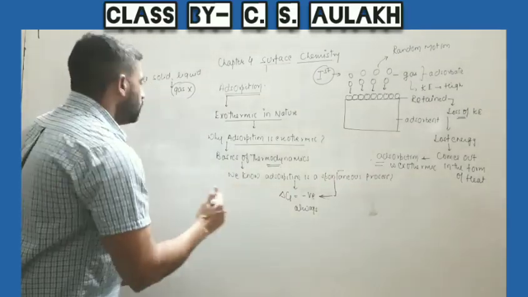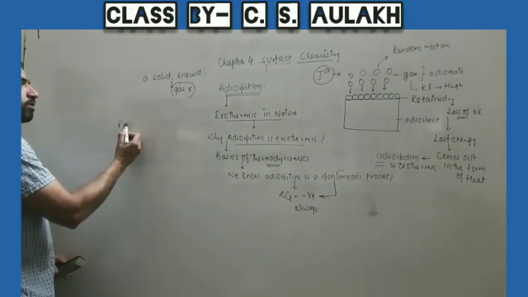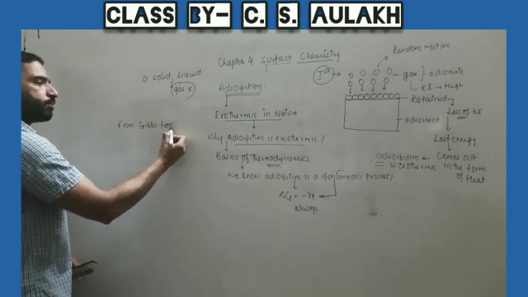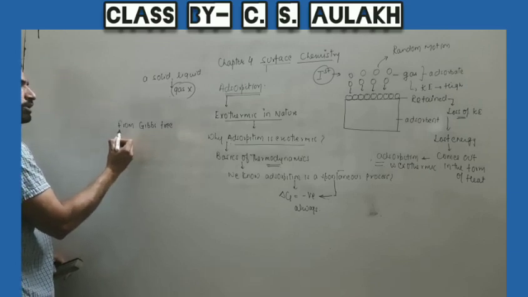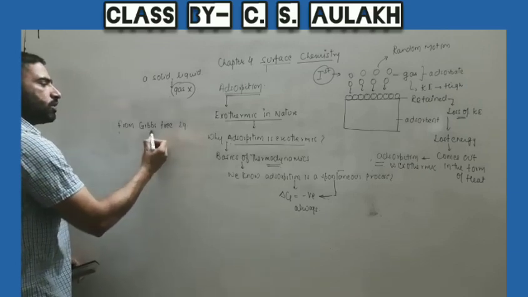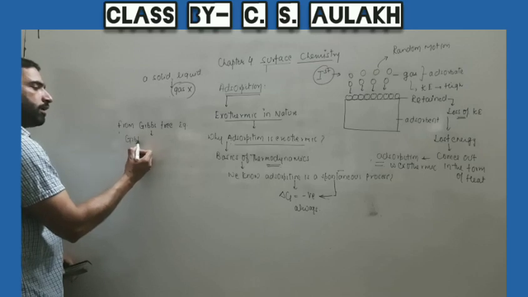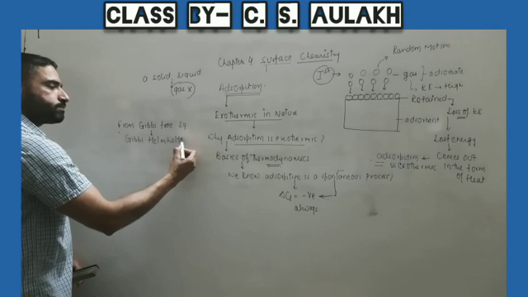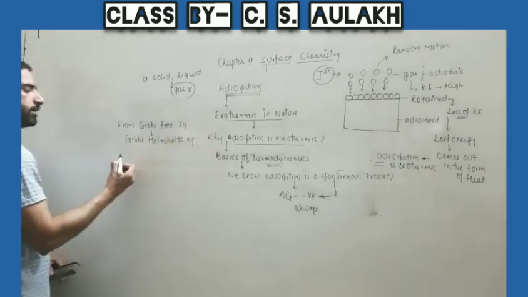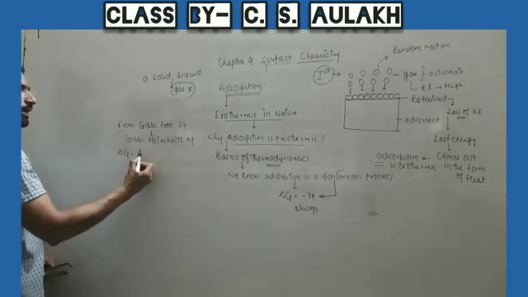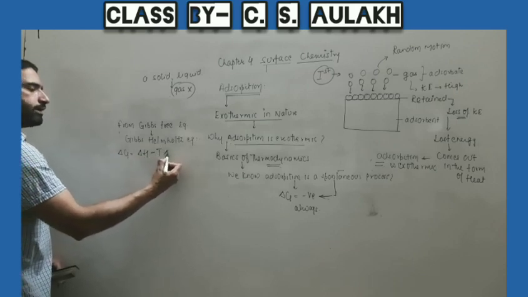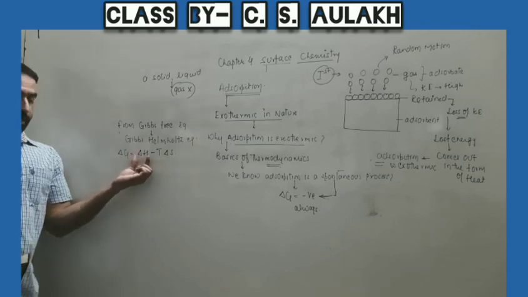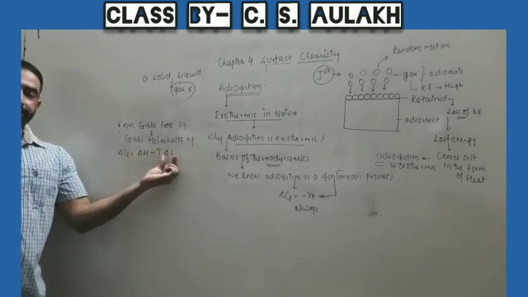Further, we know from the Gibbs free energy equation, this is also called the Gibbs-Helmholtz equation, that is delta G is equal to delta H minus T delta S. So in this equation, delta H is the enthalpy change, delta S is the entropy change.